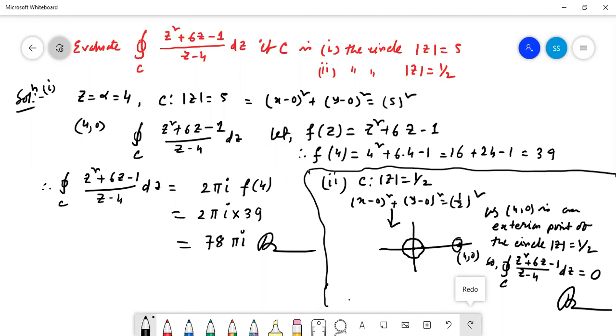With respect to that contour, we have to find out the value. Clear? Actually we know that for complex integration, the value changes with the contour. Same integrand, but when the contour is changed, the value of the integration also changes.